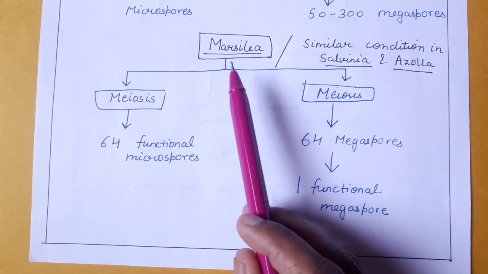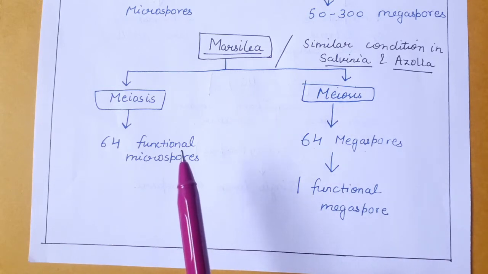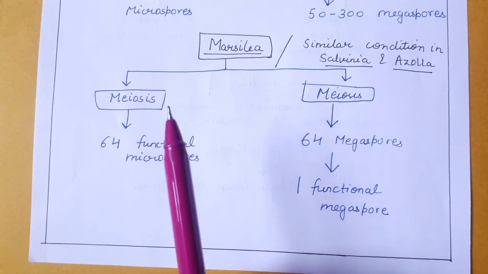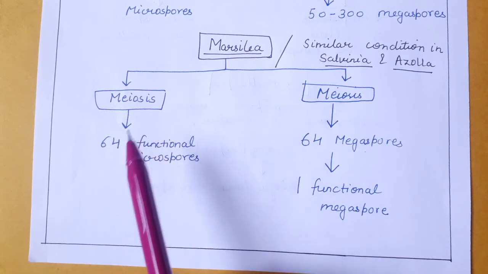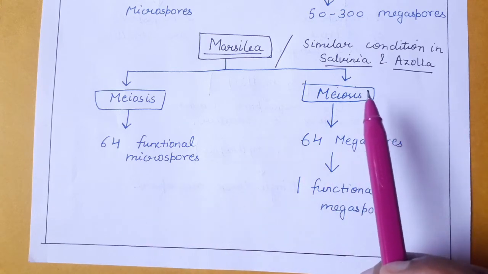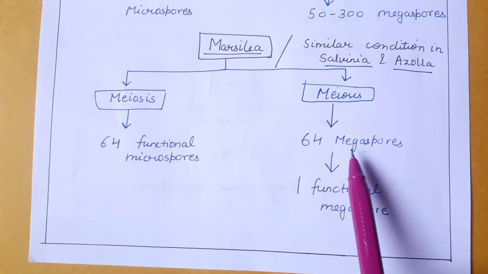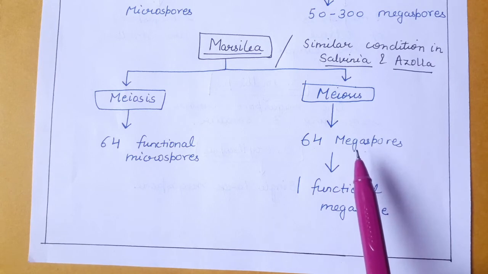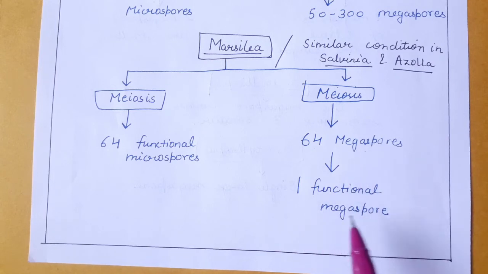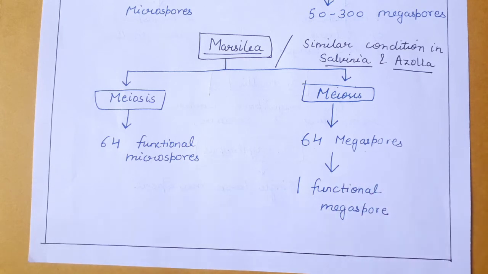Now coming to developmental studies in Marsilea. In the case of Marsilea, what happens when the sporogenous tissue forms sporocytes? After that, the sporocytes will undergo meiosis and they will form 64 functional microspores. However, in the megasporangium, the sporocytes after undergoing meiosis will form 64 megaspores, and after that they will undergo degeneration. Only one functional megaspore is left here. So you can see how in the case of megaspores there is abortion or reduction in the number of spores going on within the species.